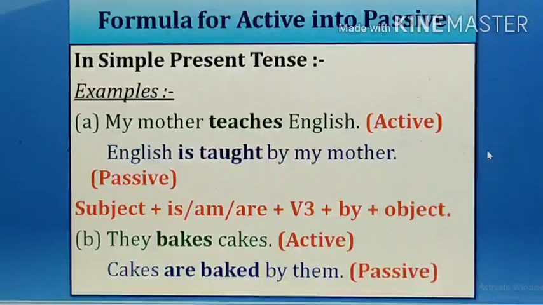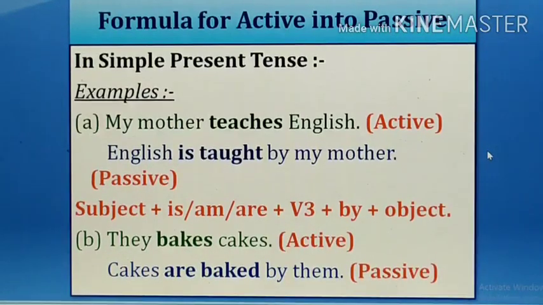Some of the formulas are very important in active and passive voice. If you don't remember the formula, you won't be able to properly change the active into passive or the passive into active. So be ready, take out your copies and start writing the formulas and start learning also.